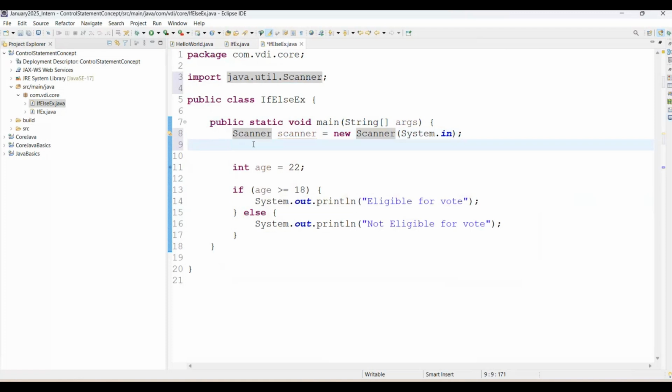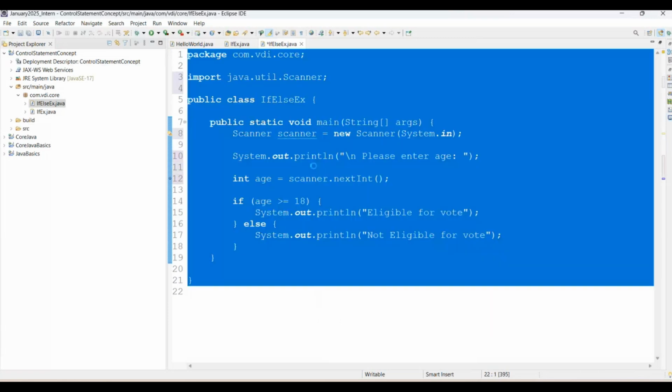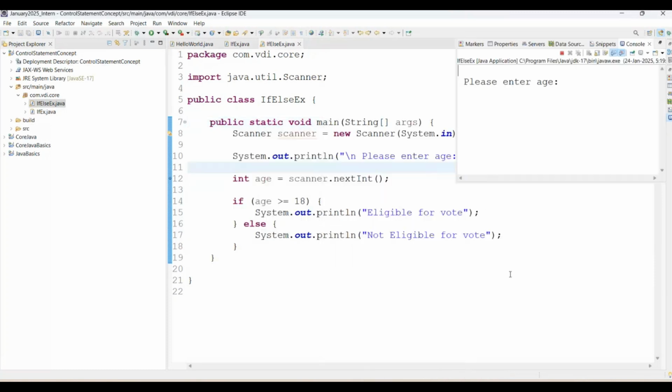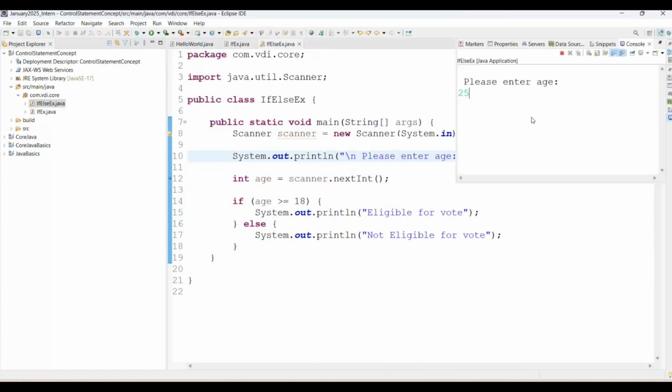Then from the end user perspective, I'm passing here one message, backslash n, please enter age. And once the user enters the age, then we are using here scanner dot nextInt. See, now we are taking the input from the end user. Simply run as Java application, it will ask please enter the age. I am passing here 16. It will print not eligible for vote. Again, I am trying run as Java application. Here I am passing 25. It will print eligible for vote.